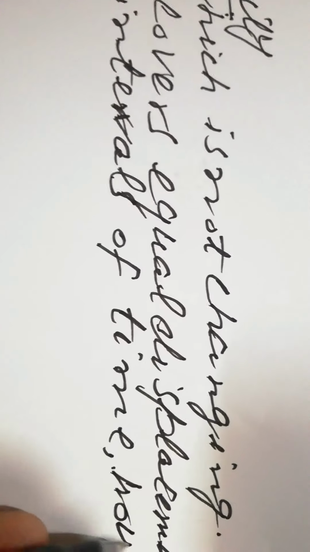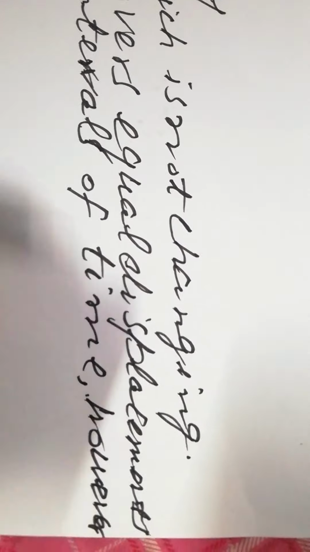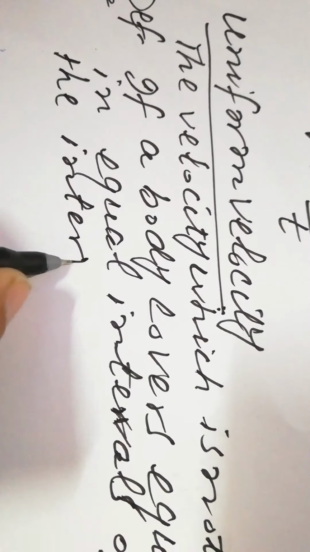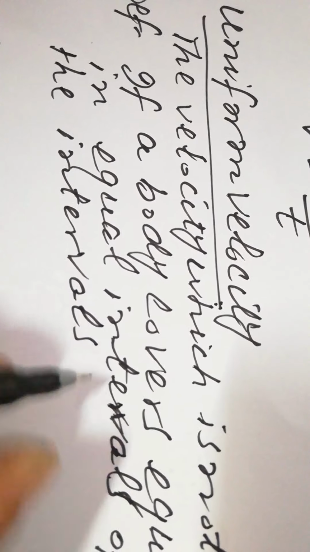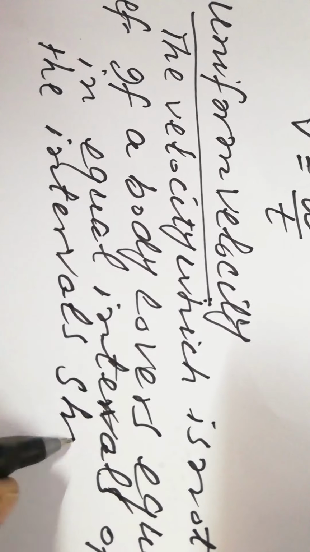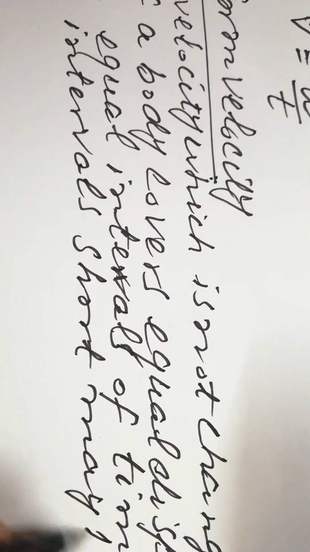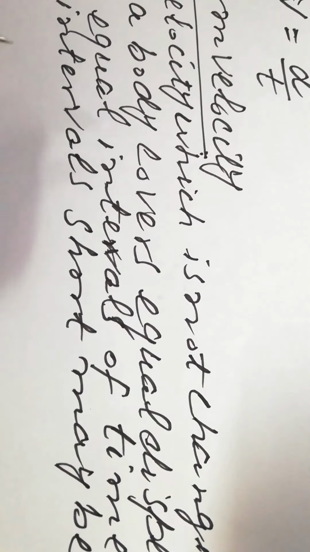And the last one, however, that is the condition here. However short the intervals may be.